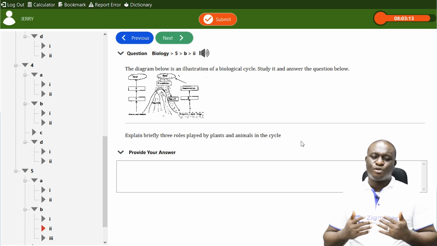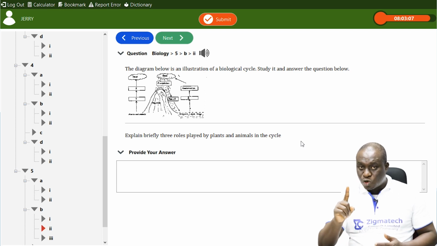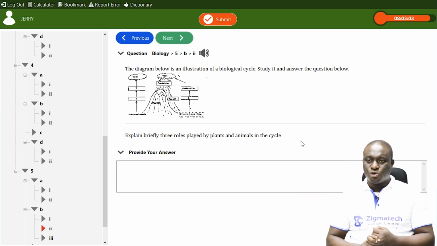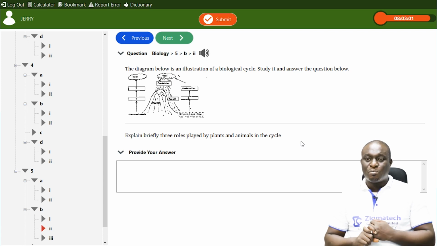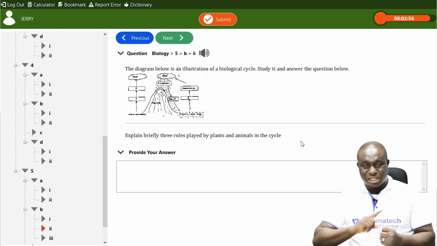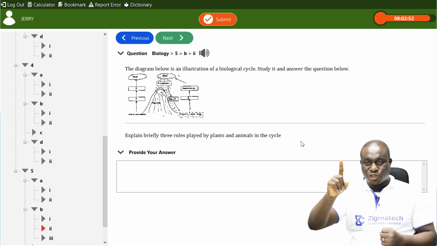One of the byproducts is carbon dioxide as well as water vapor. So that water returns back to the atmosphere. So one of the roles animals and plants play in water cycle is respiration, okay? They give water to the atmosphere.